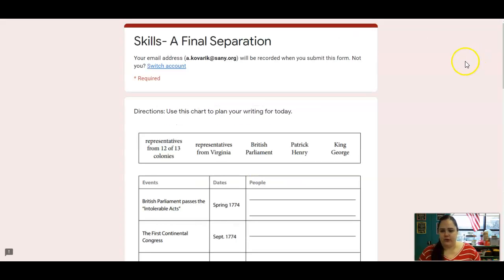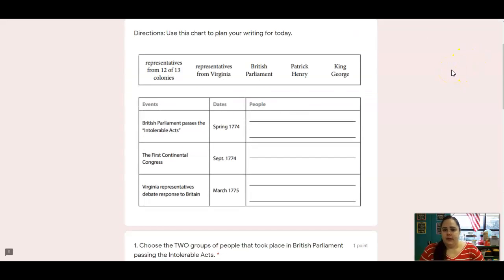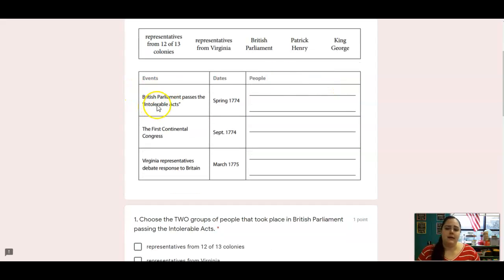All right, let's go over to skills. So it says, use this chart to plan your writing for today. So we've got a word box here. We've got the representatives from 12 of 13 colonies, representatives from Virginia, the British Parliament, Patrick Henry, and King George. So we're going to think about the Intolerable Acts, the First Continental Congress, and the Virginia Representatives Debate Response to Britain.